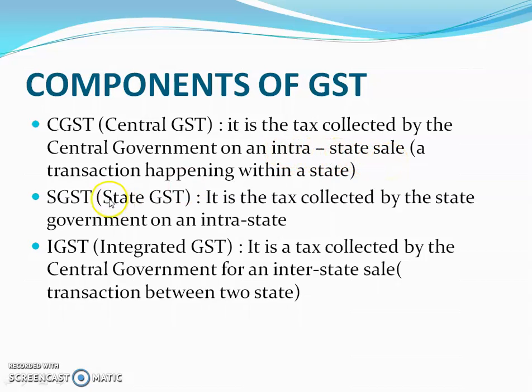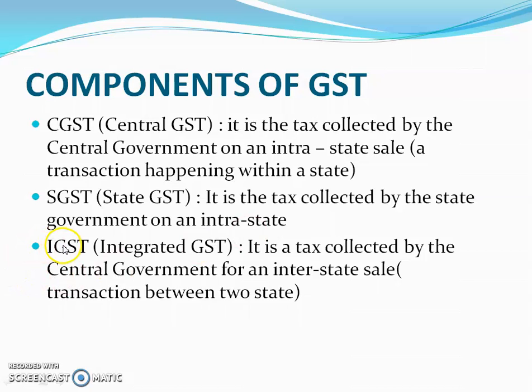That is a transaction happening within a state. Then second one, SGST, that is State GST. It is the tax collected by the state government on an intra-state transaction.